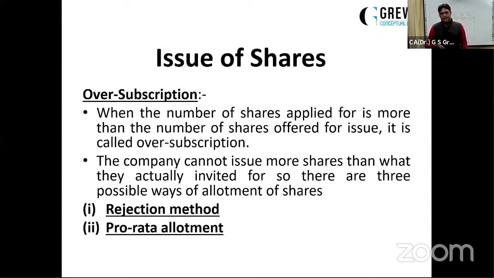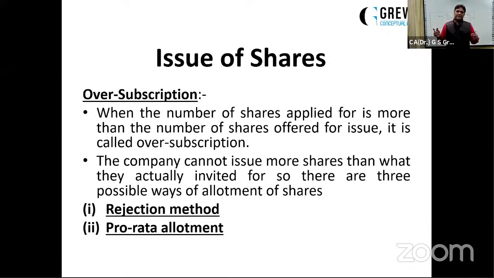Second is pro rata allotment. When I'm saying pro rata allotment, it means allotting less number of shares, to those who have applied for more number of shares, in a certain proportion. Not rejecting anyone, but proportionate allotment of shares, pro rata allotment.